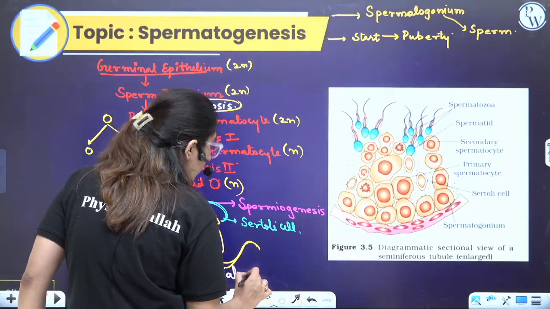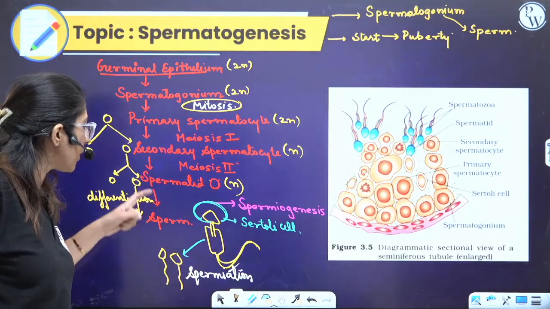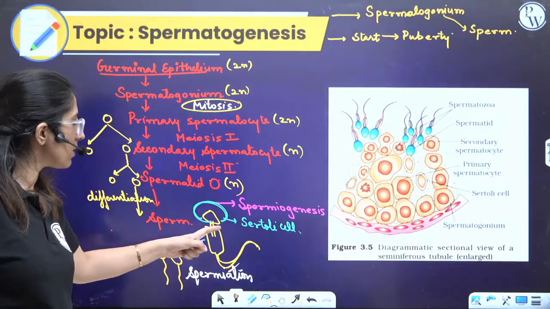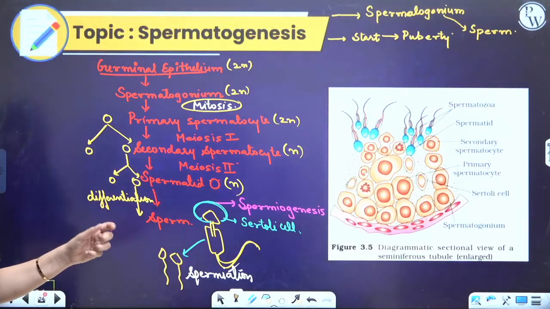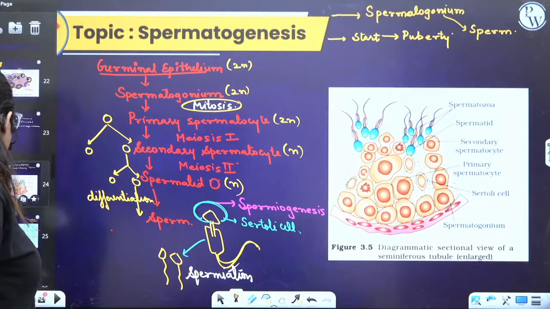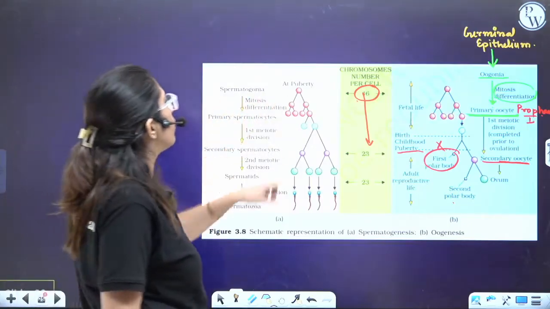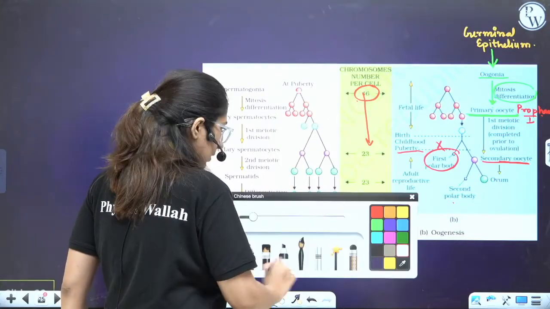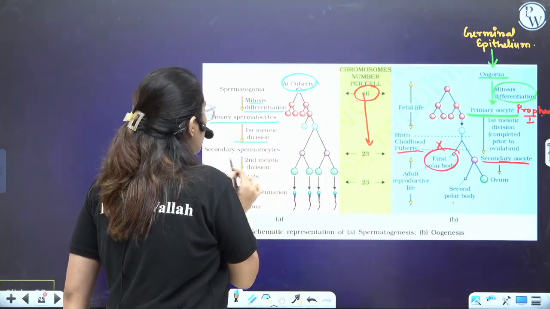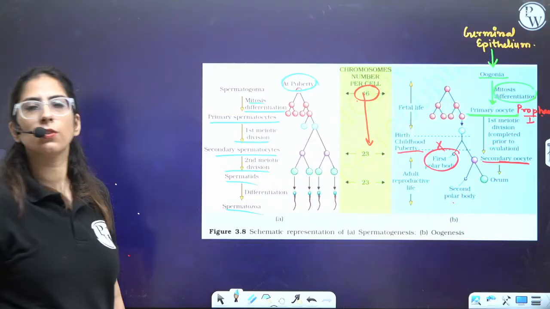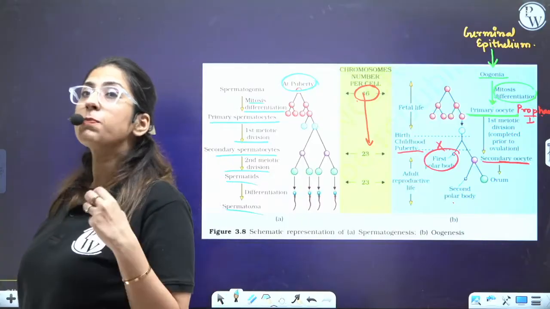Now there is a difference. What is spermatogenesis? Whole procedure is spermatogenesis. What is spermiogenesis? Spermatid to sperm. What is spermiation? Because they were embedded in the head of Sertoli cells, they are released now. This process will be termed as spermiation. Clear? So look at this diagram. Spermatogonia, puberty. It starts at puberty only. Puberty, mitosis, differentiation, primary spermatocyte, everything I have written. Differentiation. So this is not your mathematics wali differentiation. This differentiation is completely different. Here, that means specialization. Clear?